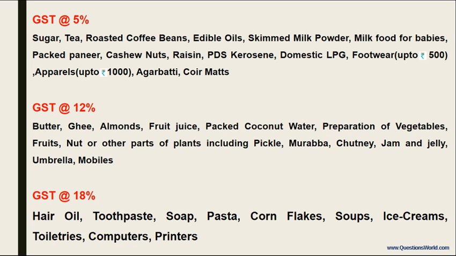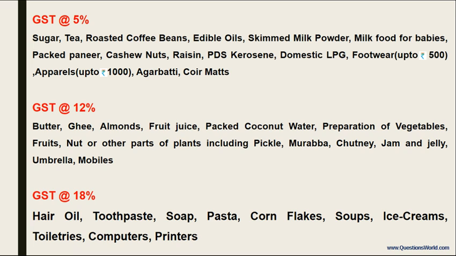Now the products at 5% under GST. These are sugar, tea, roasted coffee beans, edible oils, skim milk powder, milk food for babies, packed paneer, cashew nuts, resin, PDS kerosene, domestic LPG, footwear up to ₹500, apparels up to ₹1000, agarbatti and coir mats.